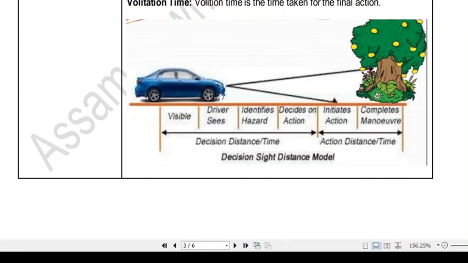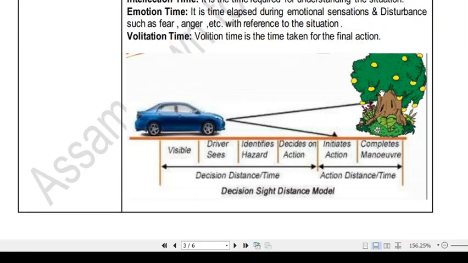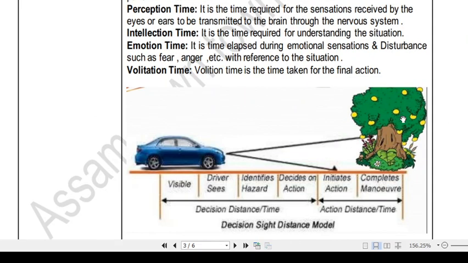So in that case, whenever you observe this, that is basically your perception time, that you perceive something. Okay, then intellection time means now you get an idea about the threat which is ahead of you, that is the intellection time.